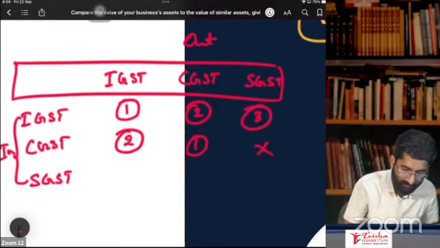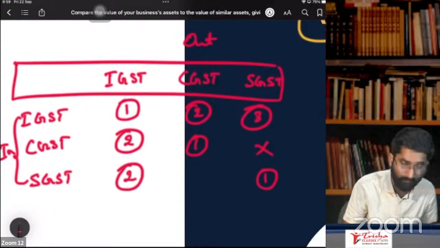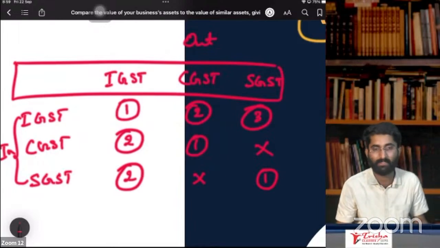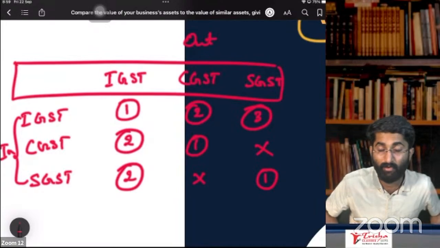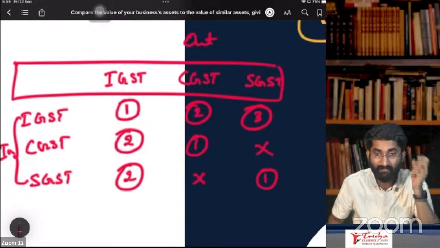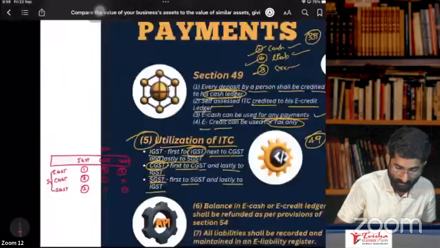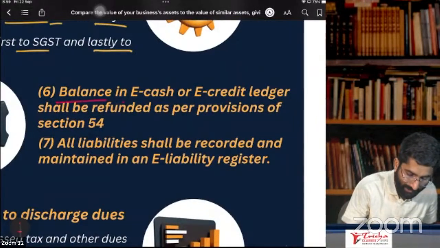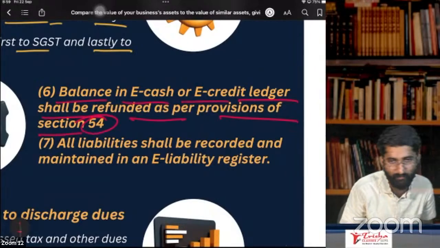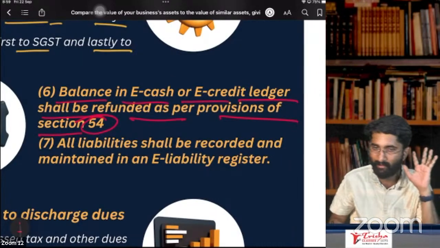Next, SGST with SGST is the first preference, and the second preference is IGST. There is no match between CGST and SGST. This should be clear, people. This is given in section number 49, subsection 5. Clear? Now, subsection 6 says that balance in the e-cash or e-credit ledger shall be refunded as per the provisions of section number 54. So if there is excess amount in the e-cash ledger or e-credit ledger, you can apply and get the refund.